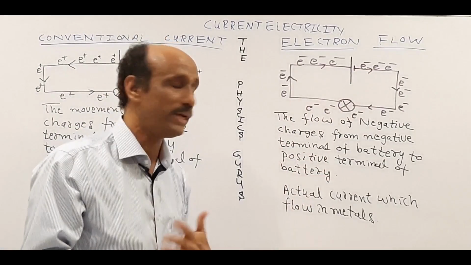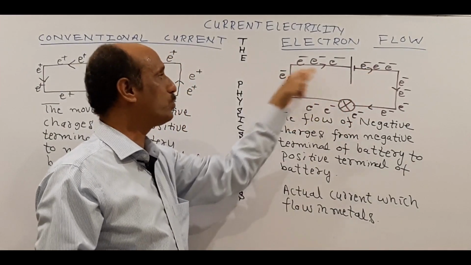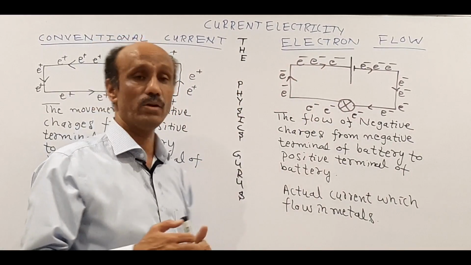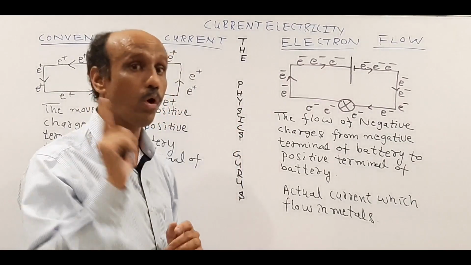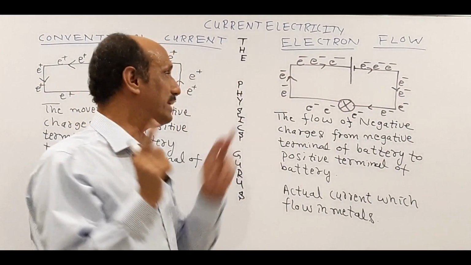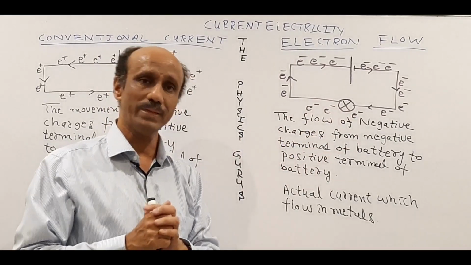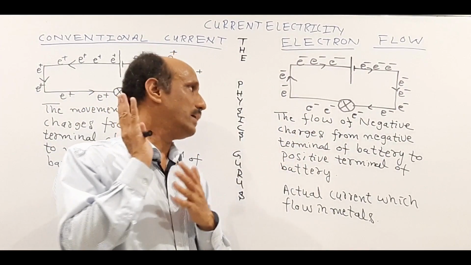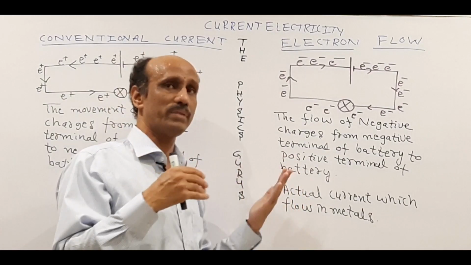So what will happen actually here? The electrons will start moving from the negative terminal of the battery towards the positive terminal. Why will these electrons flow? Because they are getting energy from the cell or the battery. So electron flow is simply the flow of negative charges. Always remember, for electron flow we write the definition: the flow of negative charges from the negative terminal of the battery towards the positive terminal. This is the actual current which flows in an electronic circuit, in a DC circuit as well, in which the negative charges always move towards the positive terminal.